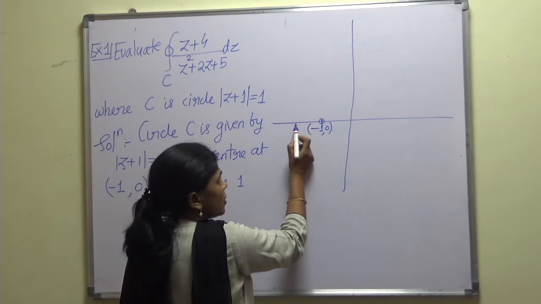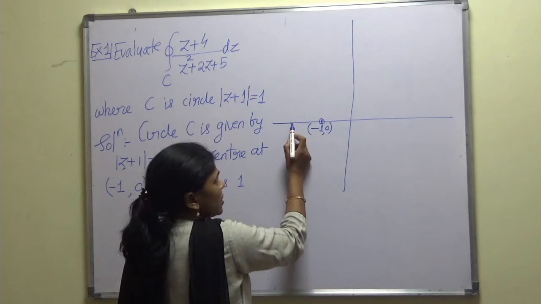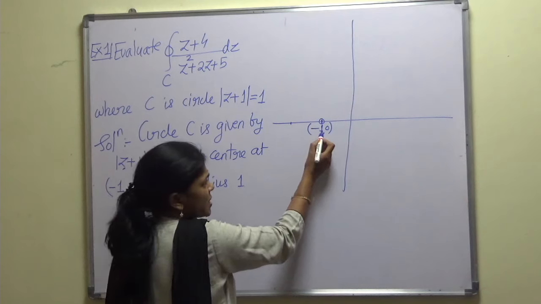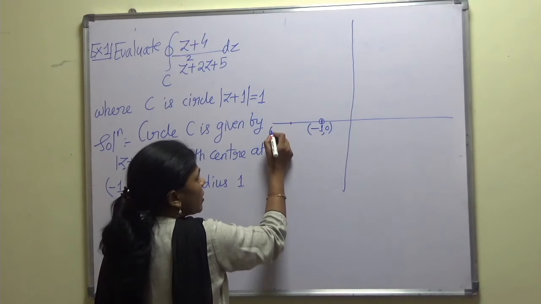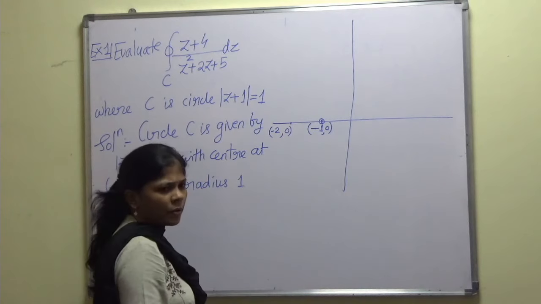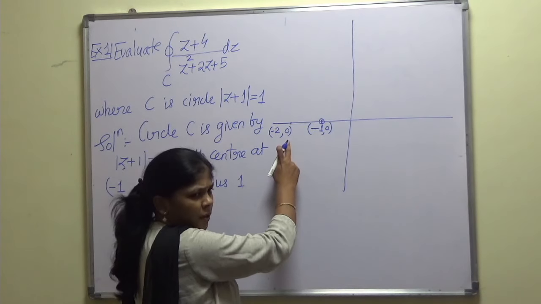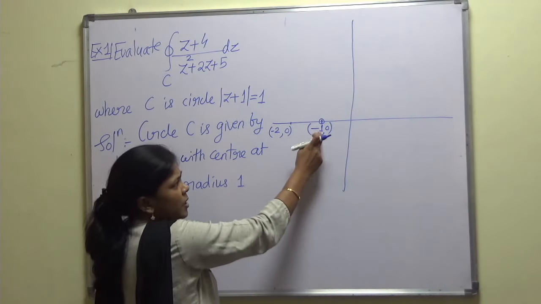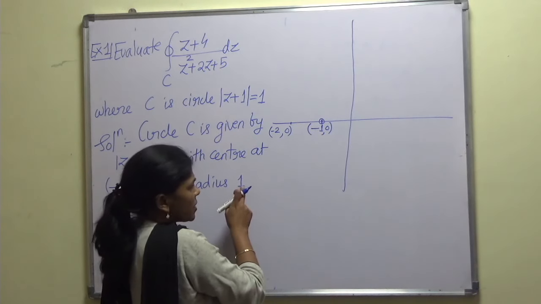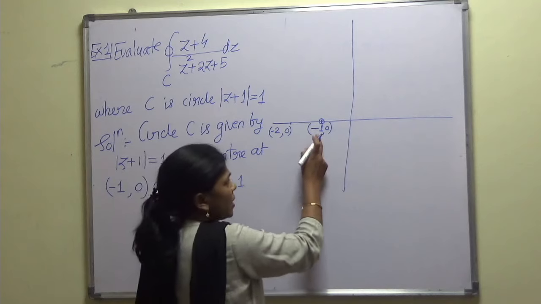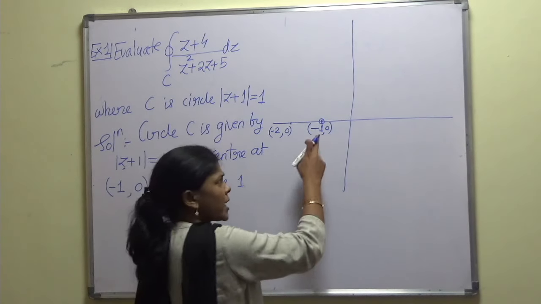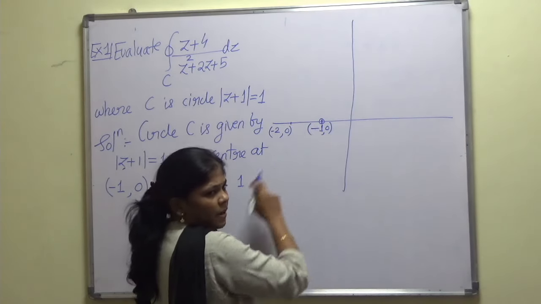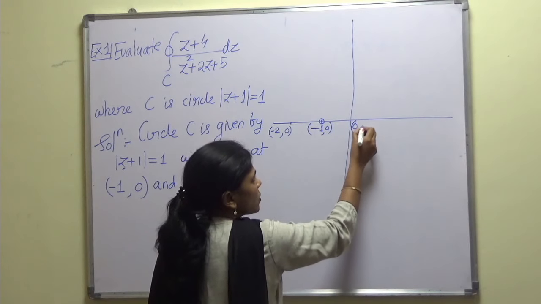Remember, when it is measured on the left hand side, we subtract the radius from this coordinate. So -1 -1 gives the point (-2, 0). When we measure the radius on the left hand side, we subtract the unit equal to the radius from this point. And when it goes on the right hand side, we add that much, so we add +1 to this x coordinate. So -1 +1 becomes 0, giving the point (0, 0).